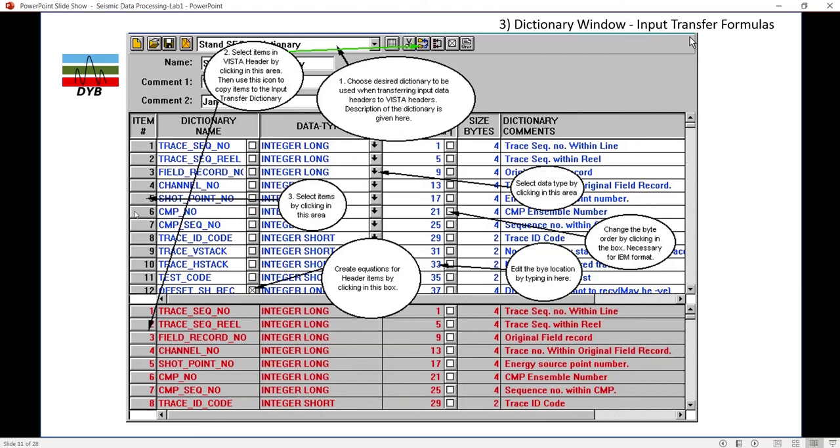Also you can click this area to create an equation from here, I will show you in the software as well. Then select the data type, which type of data you want to use. If you want to change integer data, you can also change the byte location from one location to another byte location. I will show you in the software as well.